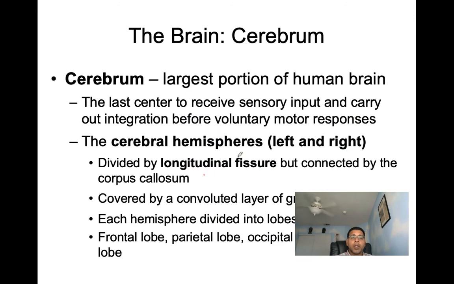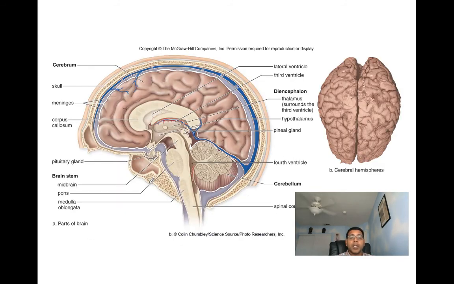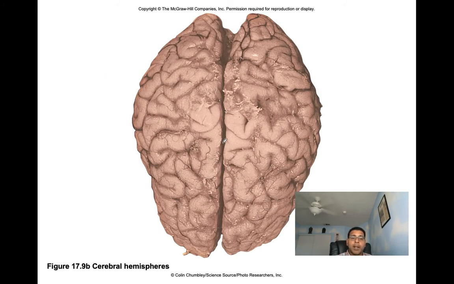So as we move forward, let's talk more about the cerebrum. The cerebrum is the largest portion of the human brain. It's the last center to receive sensory input and carry out integration before voluntary motor responses. Now the cerebral hemispheres, the right and the left, we said are divided by the longitudinal fissure. However, they are connected by the corpus callosum, which we can see right inside of here. This is all corpus callosum. This will connect the two hemispheres with one another. So if we were to pry more into here, we would see that connector right down here.